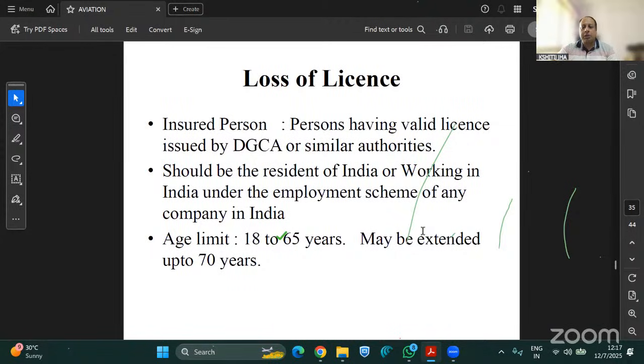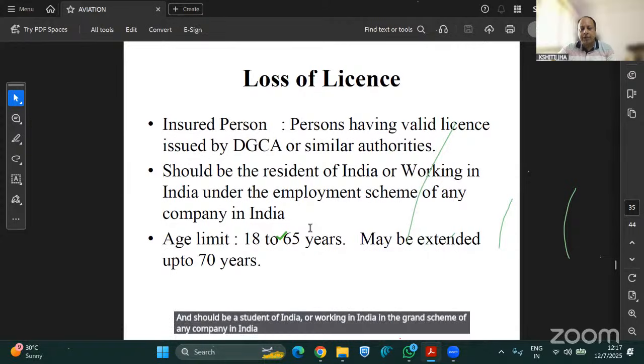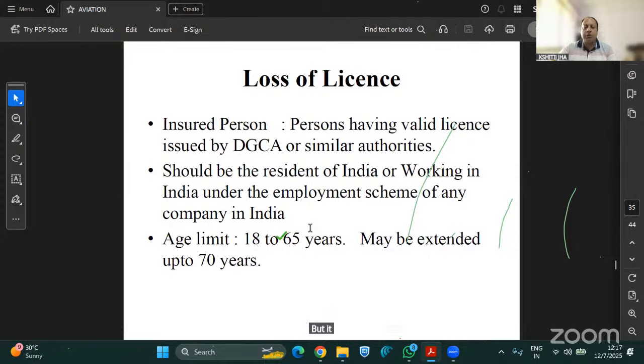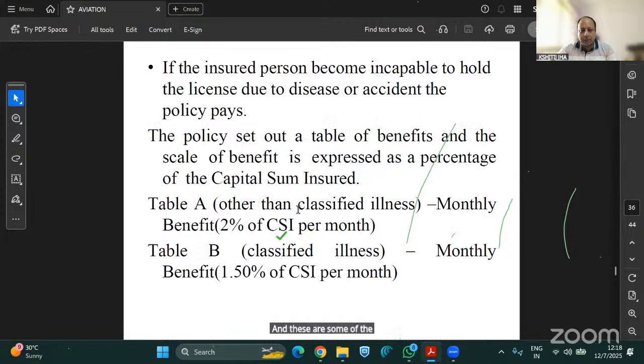Again, the loss of license policy is for persons who have a valid license issued by DGCA or similar authorities, and who should be a resident of India or working in India under the employment scheme of any company in India. The age limit is 18 to 65 years, but it may be extended up to 70 years, depending on the underwriter only, whether they want to continue or not. Normally DGCA allows them beyond 65 years if they have good vision and are medically fit to fly the aircraft. And these are some of the charts, table A, table B.